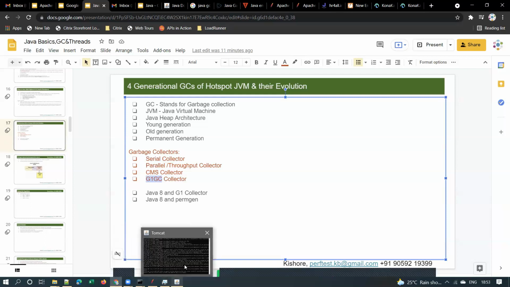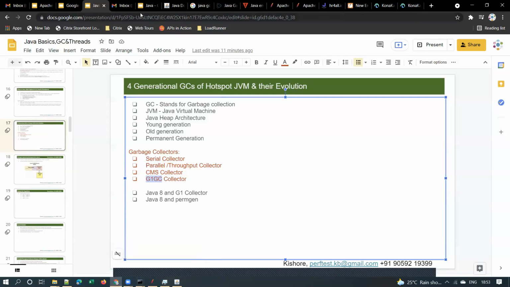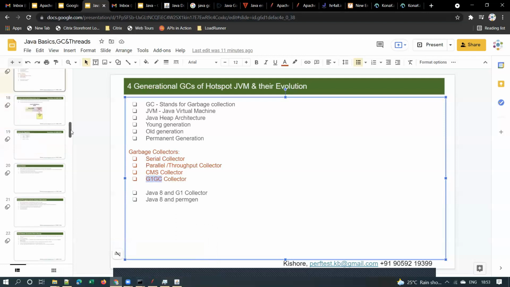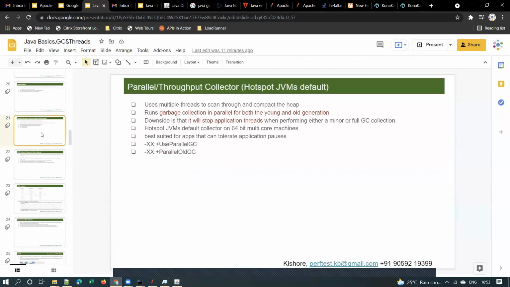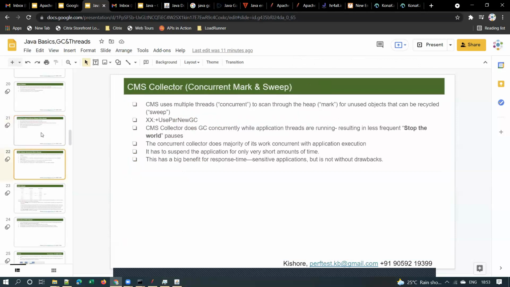Okay, so you will see. Let me show you some screenshots, where you can see how you can check how much memory is allocated at all.